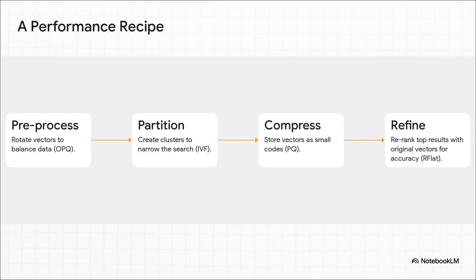So a real-world, high-performance recipe might look something like this. You start with a pre-processing step to get the data ready. Then you use IVF to partition it all up. Inside those partitions, you store the data using those compressed PQ codes. And then for the final touch, you can add a refinement step, where you take, say, the top 100 approximate results and quickly re-rank just those with their original full-size vectors to get the absolute best of that batch. It's a whole pipeline built for peak performance.